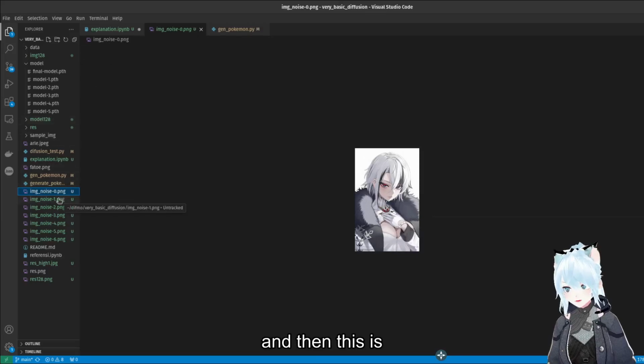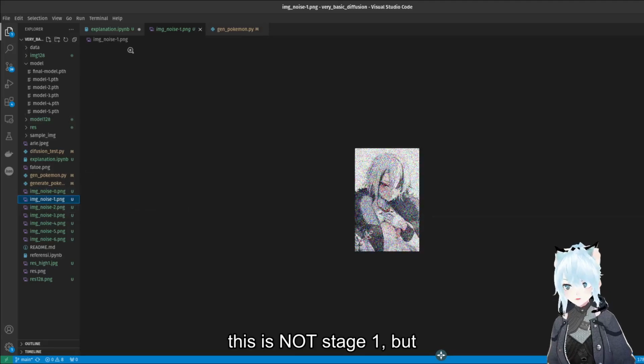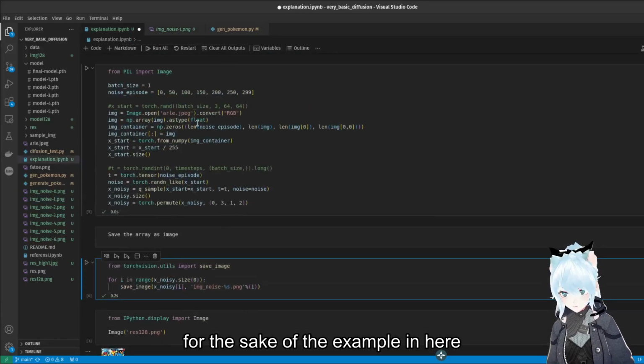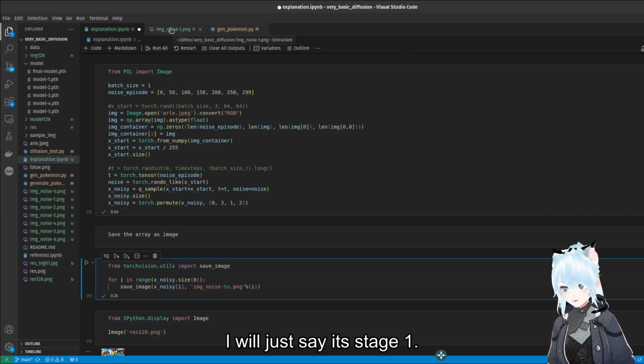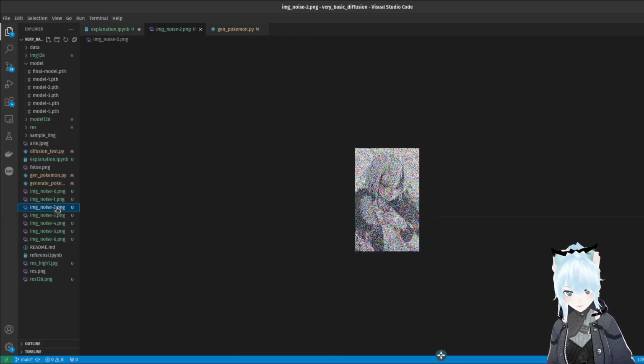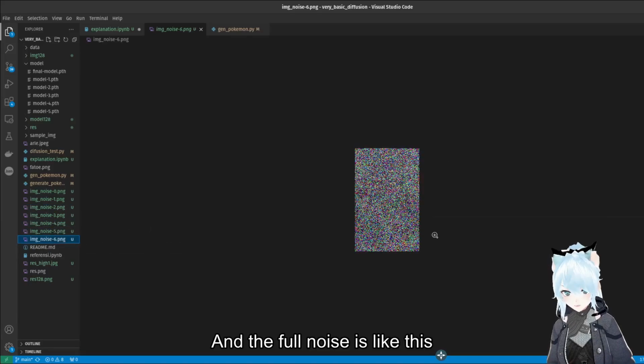And then this is the noise stage 1. Actually this is not stage 1, but for the sake of the example in here, I will just say it's stage 1, and then the next stage is like this, the next is like this, and the full noise is like this.